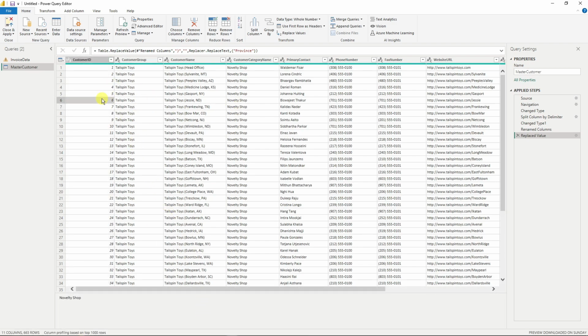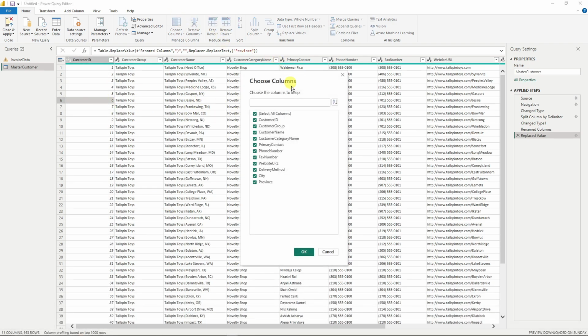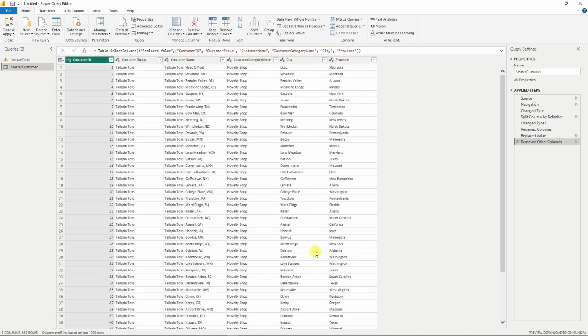So what we're going to do right here is choose columns and basically just leave behind what you want. For example, the ones you don't need here are phone number, fax, and website URL. You can simply remove them. Now for the sake of the discussion, I'm going to remove primary contact, phone number, fax, website, and deliver method. Click on OK, and I have successfully minimized my list.